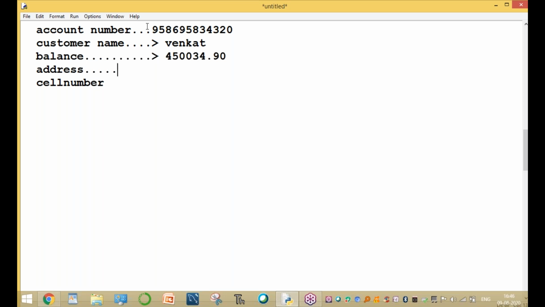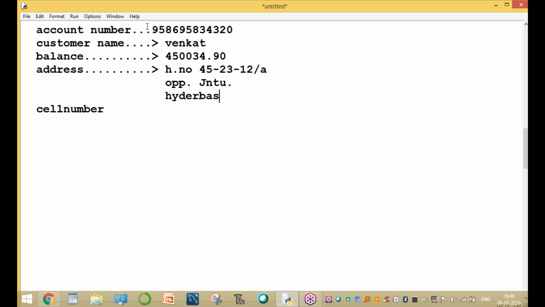The address is, for example, so and so house number, 35-23-15 by A, opposite JNTU, Hyderabad. This is the address of the customer. His cell number is also a 10-digit number, any cell number like 985. So this is a 10-digit number. Now this is the data of the customer.